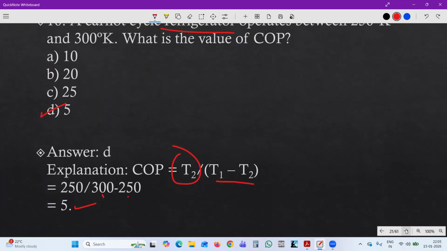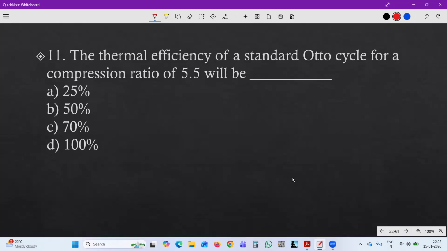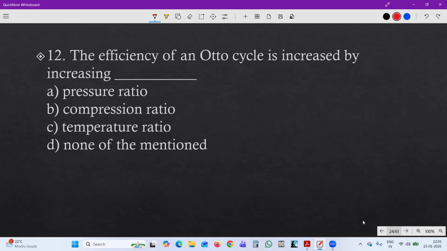Next. Next one is the thermal efficiency of a standard Otto cycle for a compression ratio of 5.5 will be? This is related to the Otto cycle. Thermal efficiency of Otto cycle for a compression ratio of 5.5 will be how much percent? Option A is 25%, 50, 70, 100. So for the Otto cycle, the answer is B, 50%. The compression ratio of 5.5 will give 50%. Answer is B.